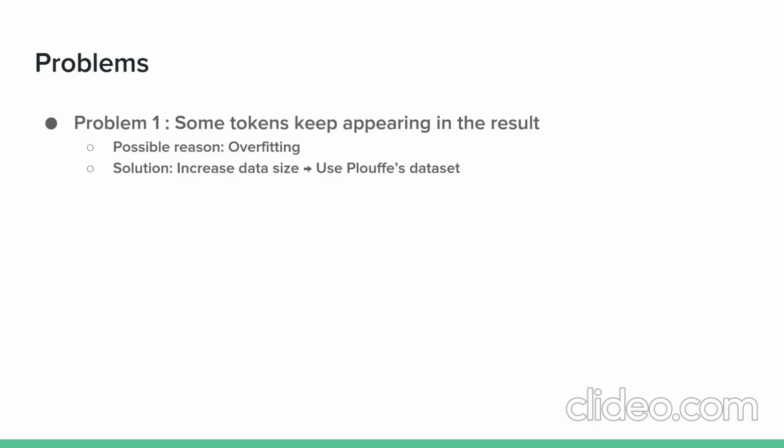The first problem of our generated dataset was that it lacked diversity and the same tokens kept appearing. This indicated overfitting caused by lack of data. To solve this problem, we had to use Plouffe's dataset, which contains 40 million expressions.